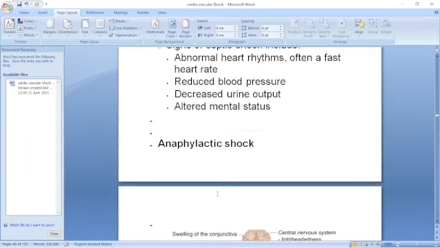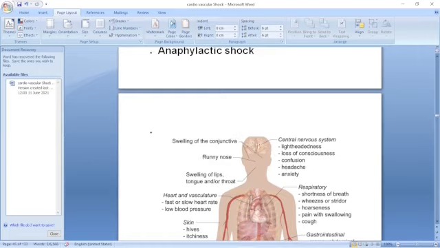Then another is anaphylactic shock, where we have to be very careful. But doctor, we must know everything about anaphylaxis. If you give a penicillin injection, or sometimes any injection, vaccine, anything, it may suddenly cause a severe reaction. If it is severe and life-threatening, it is called anaphylactic shock.